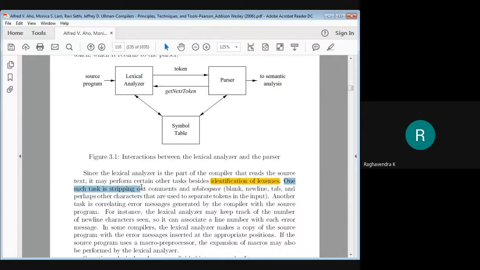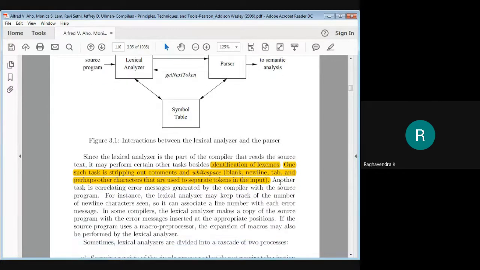The other thing is that it can also perform activities like removing comments and white spaces. White space means anything left blank, any new line character, any tab character, or anything that is not useful. All those things are stripped away or removed from the input. This is also one more task performed by the lexical analyzer.